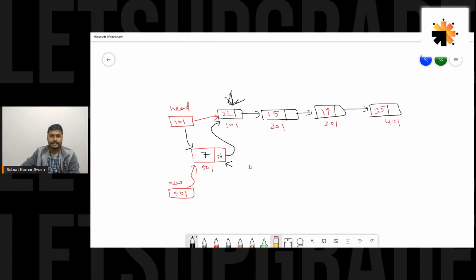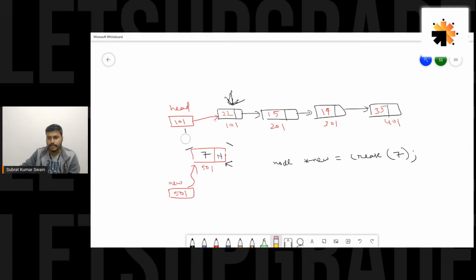Okay, so I guess it's very easy. I guess you can easily do this. So first of all, we would create a new node by calling this create function. Create with data, maybe data is 7, right? So we have created a new node with data 7. Fine, so we have this node. Let me erase all this. As I write down the statements, I would like to draw these pointers, then it would be better.